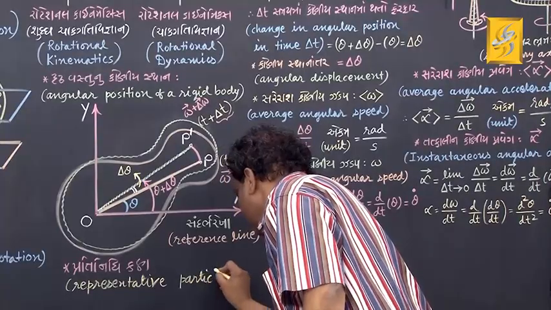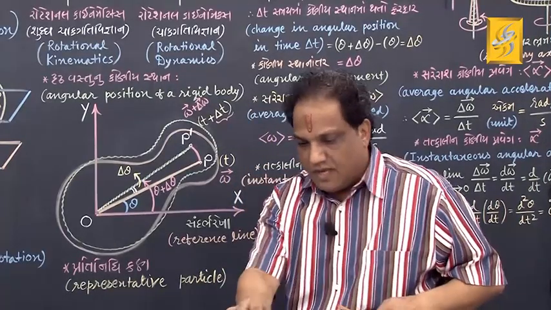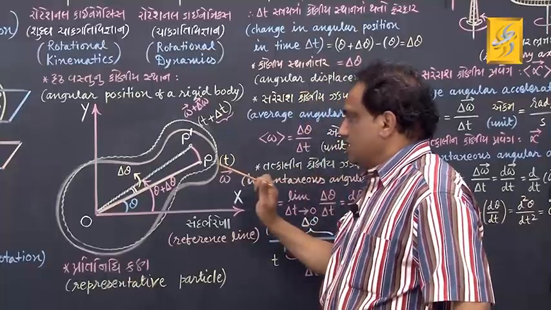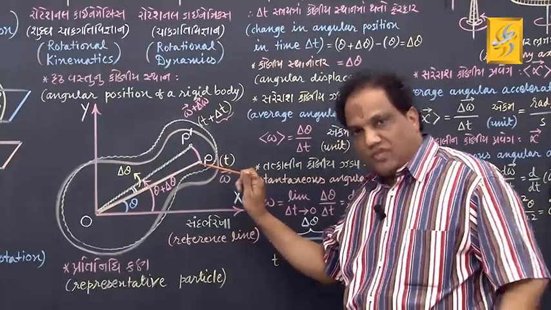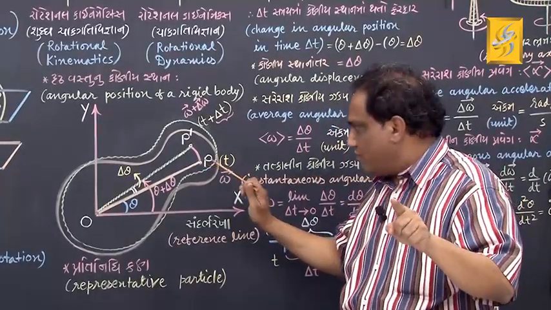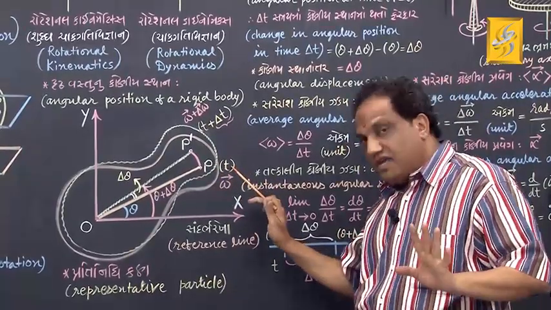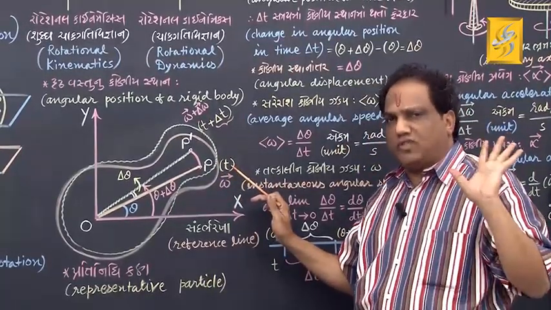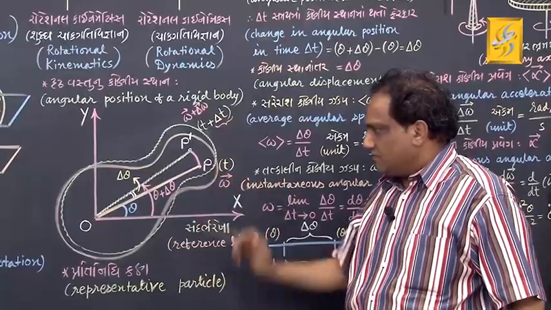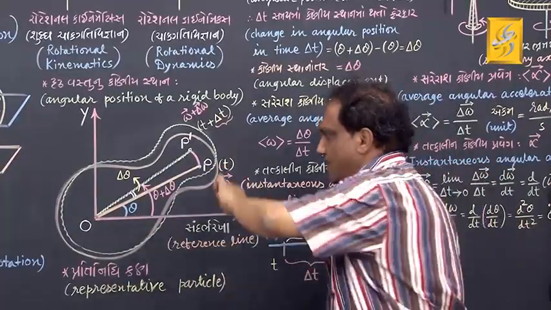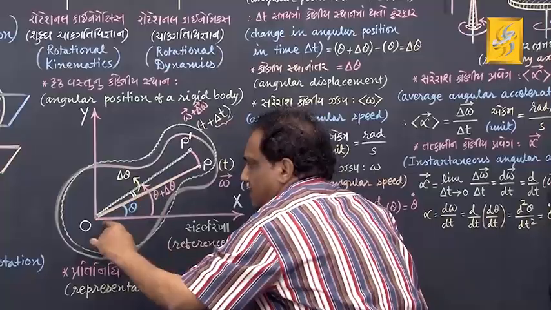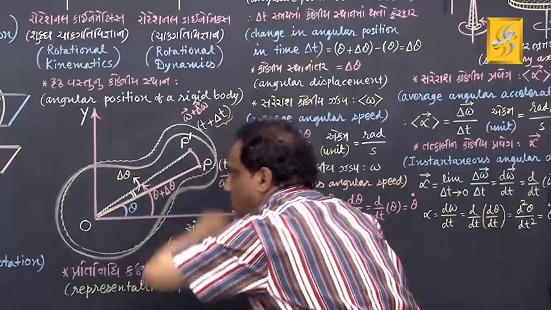At present, this is a representative particle which appears at position P at time t. Join this position with the center of its circular path.